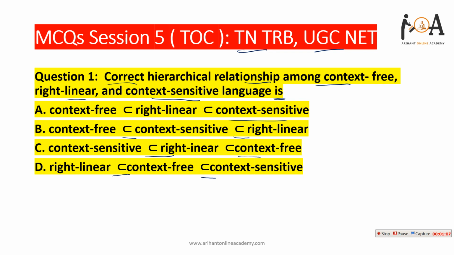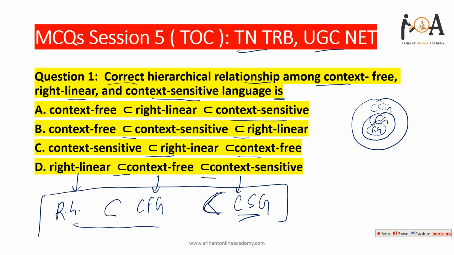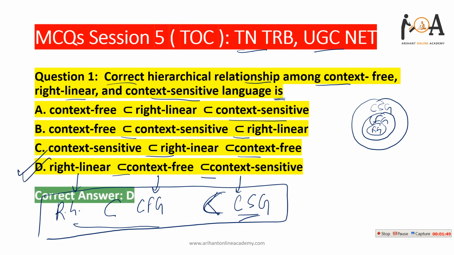So basically you all know that right linear is basically a type of regular grammar, isn't it? Context free is basically CFG, context free grammar, and context sensitive is nothing but context sensitive grammar. So if we make it in a Venn diagram, then CSG, that is context sensitive grammar, is the superset of context free grammar, and context free grammar is further a superset of regular grammar. So basically regular grammar is a subset of context free grammar, and context free grammar is a subset of context sensitive grammar, right? So option D is the correct answer.